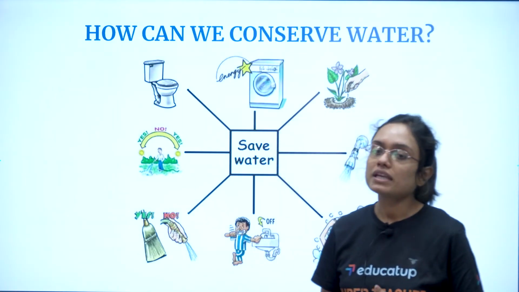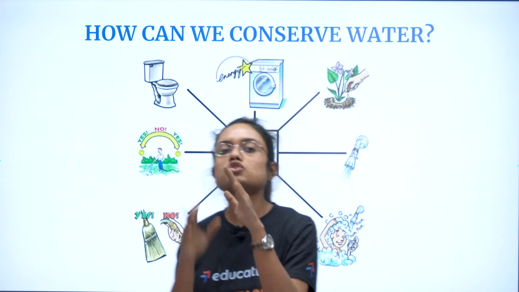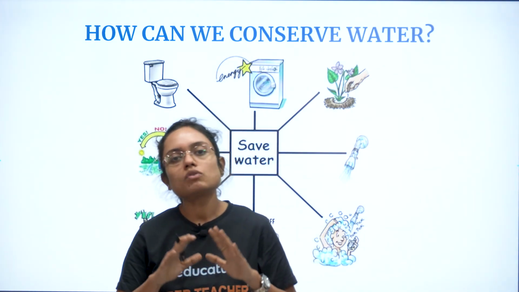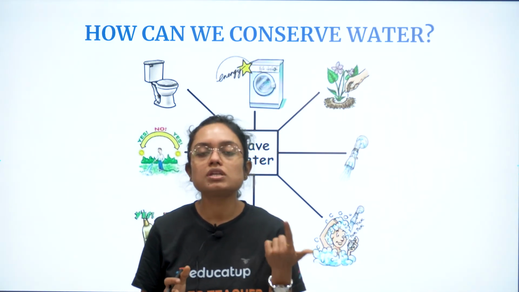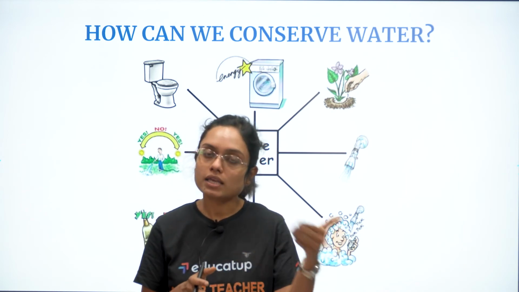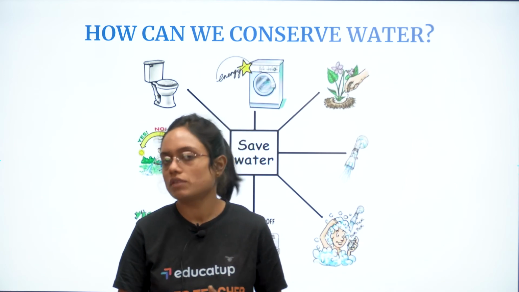Now, how can we conserve water? See, conservation of water does not mean that you should not use water. कंजर्व करने का मतलब ये कभी नहीं होता है कि पानी को यूज़ करना बंद कर दें. It only means that you should use water judiciously, wisely. आप उसको ऐसे इस्तेमाल करें कि वो आगे के लिए भी रहे, आप अपना काम भी कर लें और वो वेस्ट ना हो. That is conservation of water.